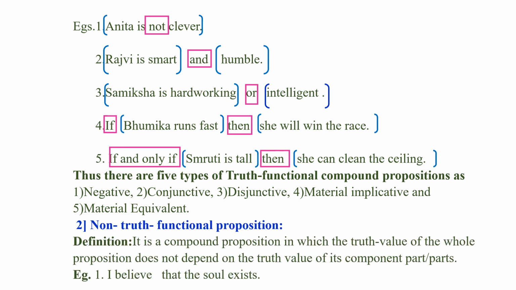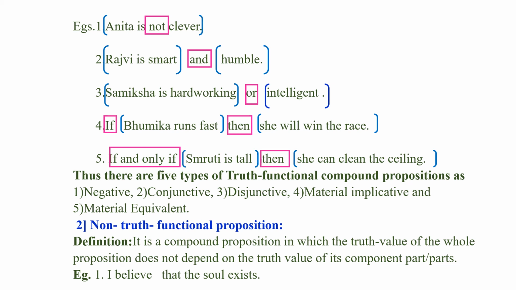Now we come to the second type of compound proposition, that is non-truth functional compound proposition. Let us see what it is. It is a compound proposition in which the truth value of the whole proposition does not depend on the truth value of its component part or parts.